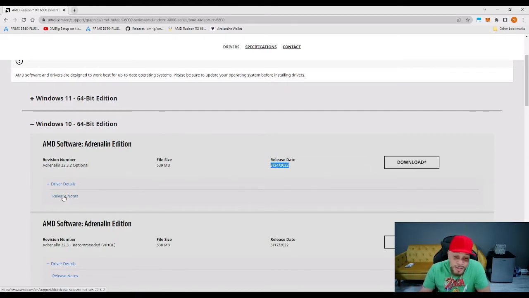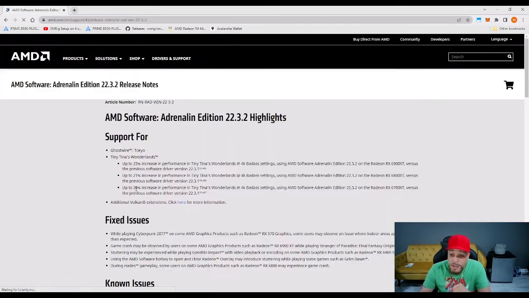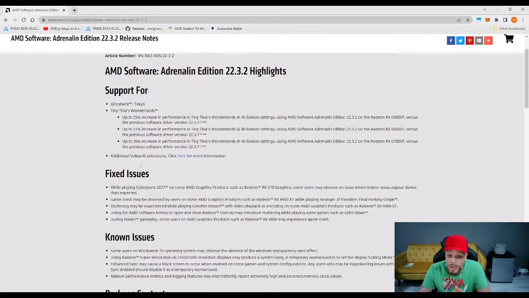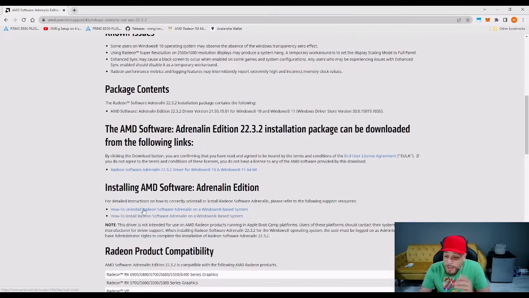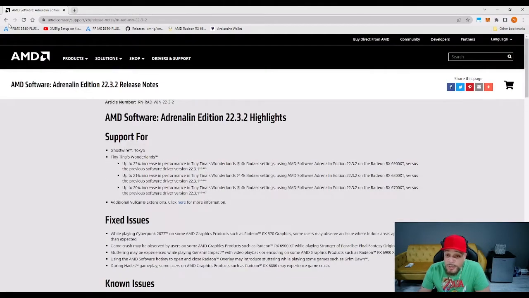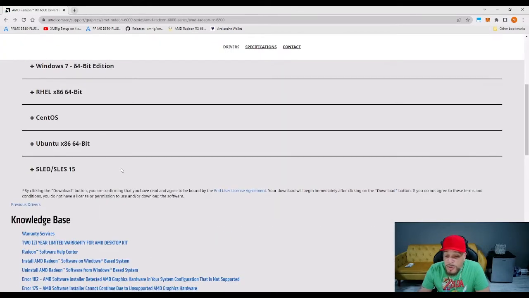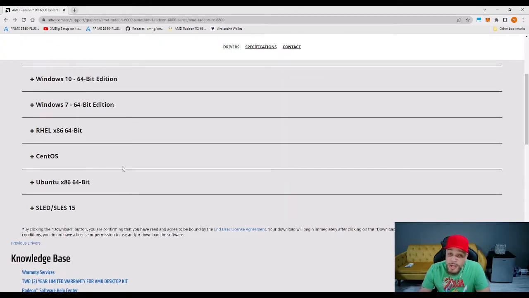Now, if you want to see what's on the update or on this driver in particular, you can click on the release notes. It tells you what's been fixed, known issues, all that good stuff. All right. Now, if I go back, I do want to show you something. There are times when Windows wants to update its own software. You can put it on any setting you want, and for some reason it still updates the drivers. So I'll show you that video sometime later on, but for now I'm going to show you what would happen if you need to go back to previous drivers.